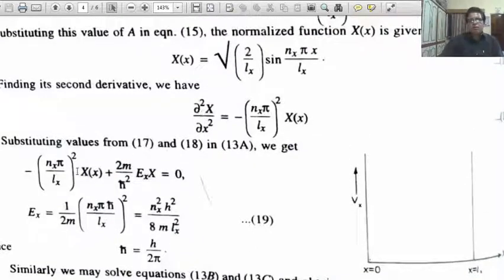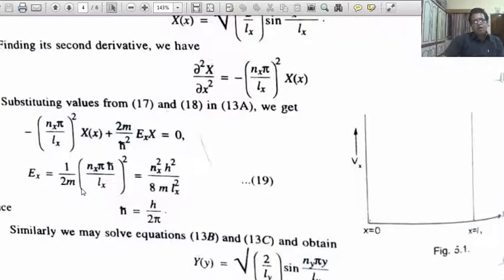Using the Schrodinger equation, put this value in, we get this, and from here we can easily see that Ex equals 1 upon 2m (nx pi h-bar upon Lx) squared, equal to nx square h square upon 8m Lx square.